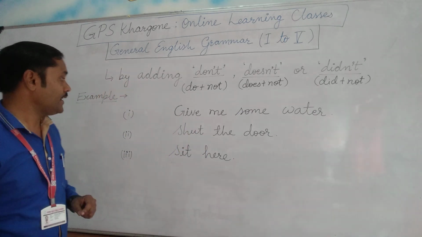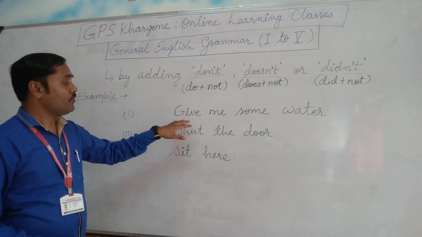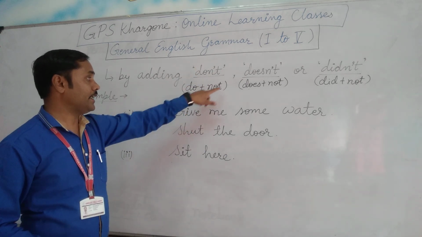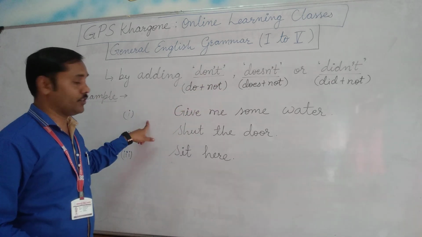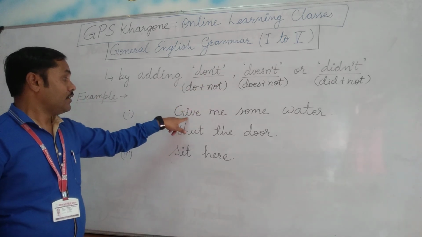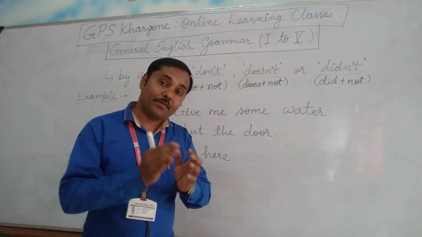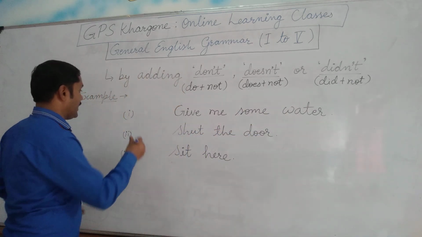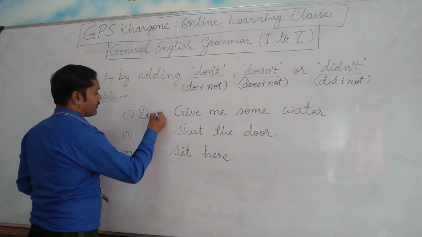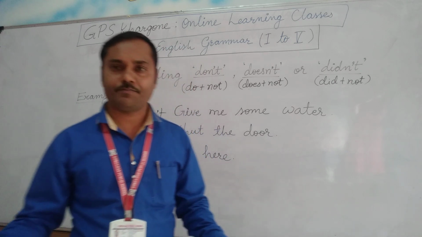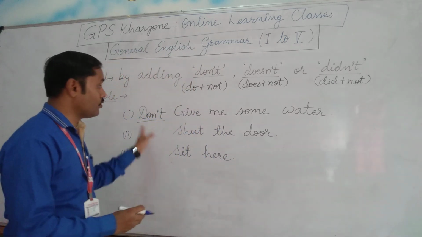So we need to add the helping verb and not in the first position. Give me some water is my command. Now I am giving a negative command like don't give me water. Don't give me any water. I don't need water.